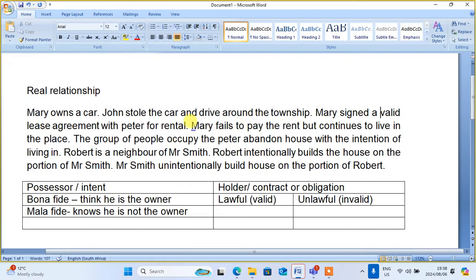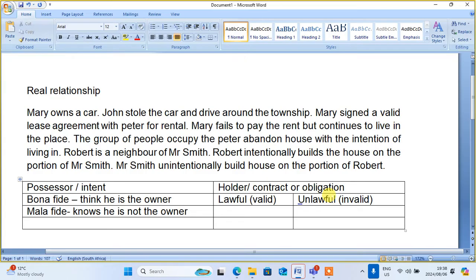For example, if the statement says Mary fails to pay the rent but continues to live in the place, we check the intent of the person: whether she continues to live there intentionally or was not aware. Mostly in the questions, they will show that Mary was not aware that the lease agreement has expired. If the person is not aware, the person will be a bona fide and lawful holder, because she is not aware.